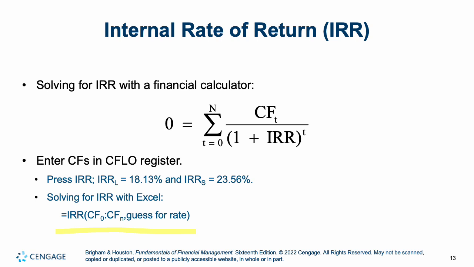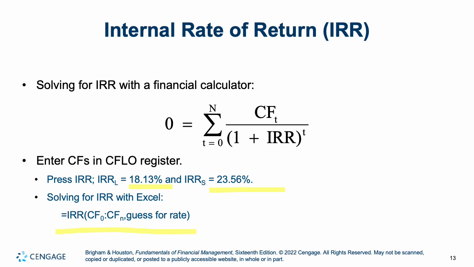The guess for the rate is, once again, our cost of capital. In these examples, we use our weighted average cost of capital for our rate, so you would put in 10%. If we did that for both, Project L is 18.13%, Project S is 23.56%. So it looks like Project S is going to give you a higher rate of return, and consequently it also had a higher NPV.